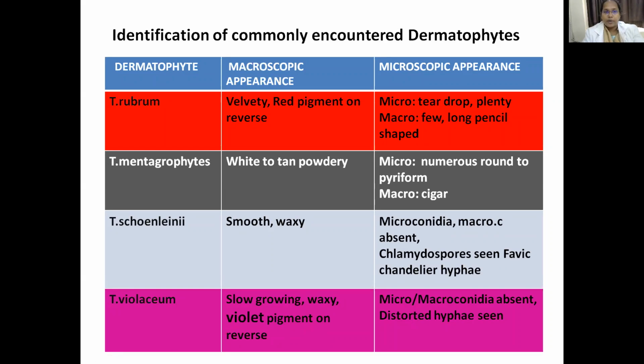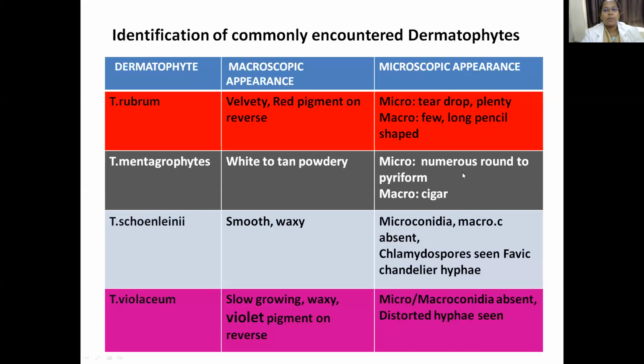Remember: rubrum red, mentagrophytes tan powdery, schoenleinii smooth and waxy, violaceum violet. R for red, mentagrophytes tan and powdery, schoenleinii smooth and waxy, violaceum violet. Rubrum has microconidia that are teardrop shaped, macro are long and pencil.